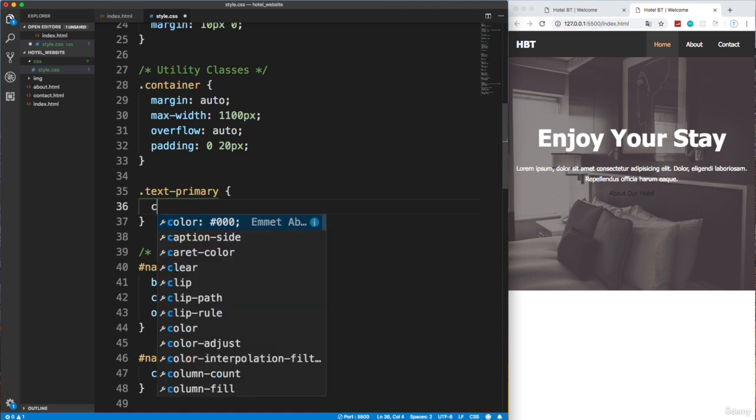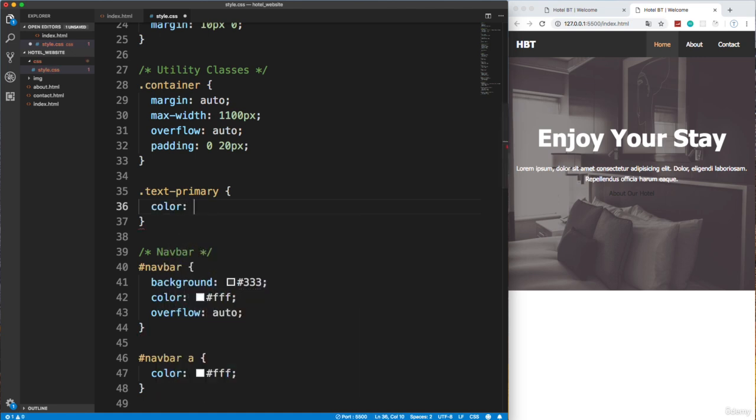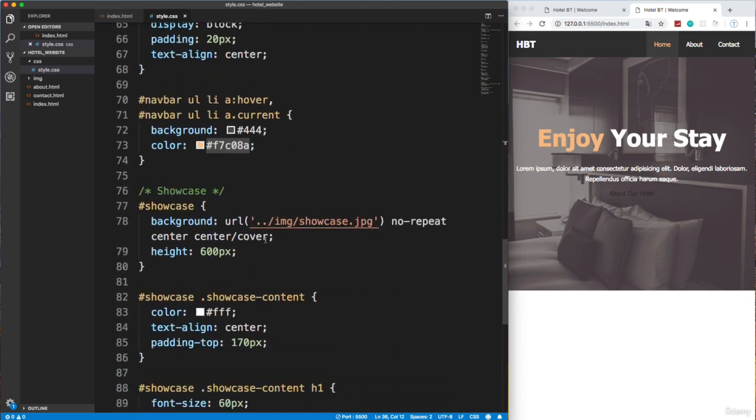So text-primary, we're going to use color, and the color that we want is hexadecimal. It's going to be F7C08A, same as the hovered link right here. If I save that, now only that word 'enjoy' has that color.